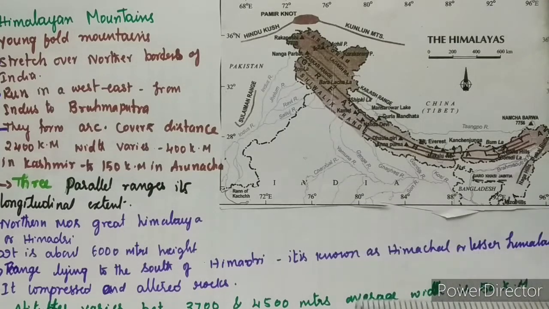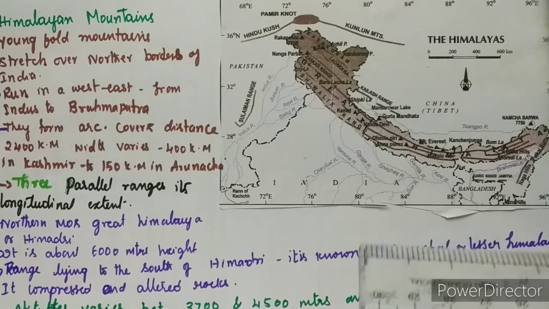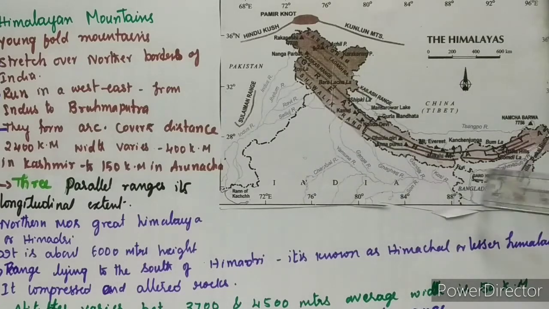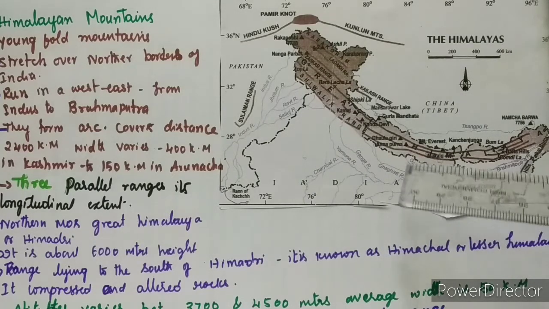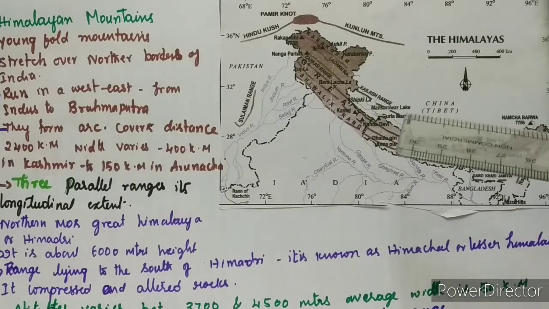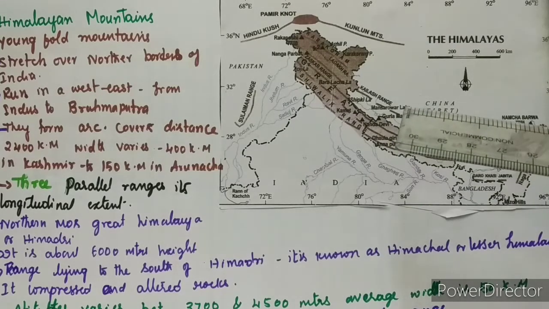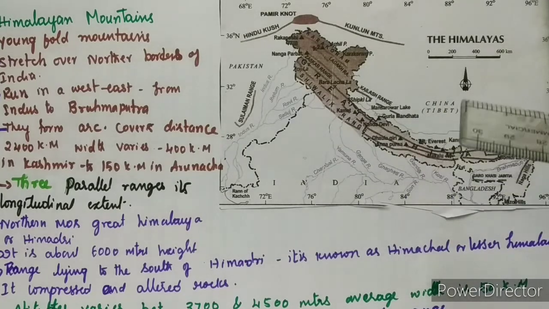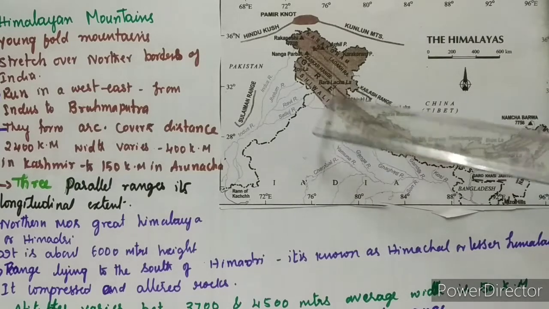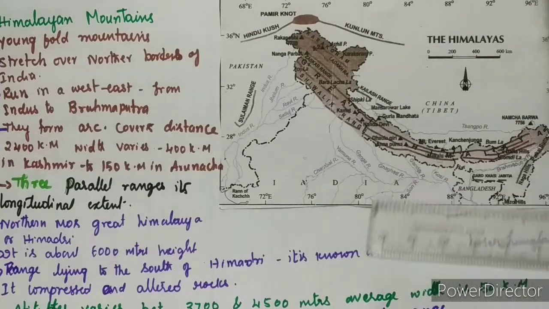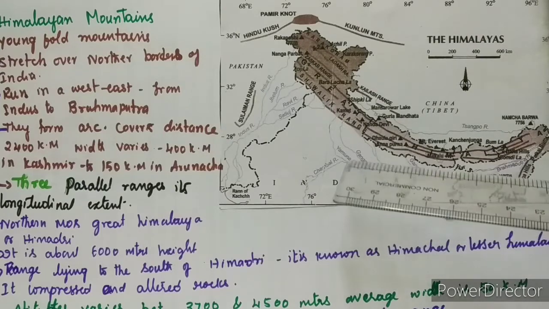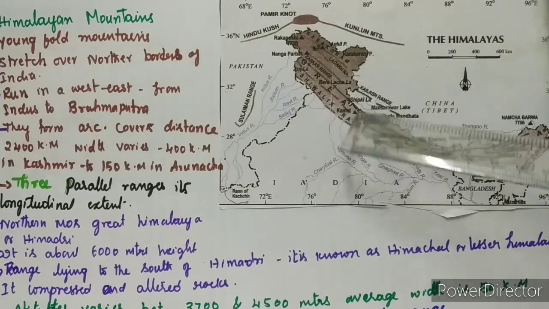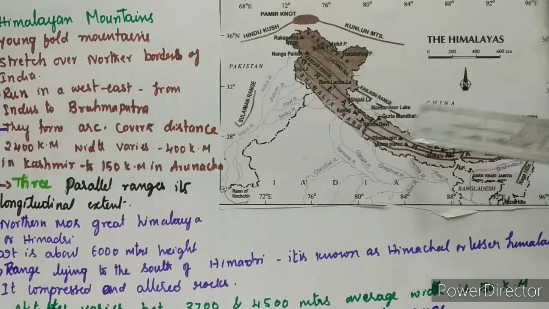Okay, the northernmost range is known as Great Himalaya or Inner Himalaya or the Himadri. Here, see here, Great Himalaya. You can see here, right? See, this is Great Himalaya. This is also called as Himadri. It is the most continuous range consisting of loftiest peaks with an average height of 6,000 meters. It contains all prominent Himalayan peaks. That means this Himadri is there, no? Great Himalayas are there, no? That is the height of this Himalayas is 6,000 meters. It contains prominent Himalayan peaks. See, this looks like an arch. Arch, you know, no? This looks like an arch only.